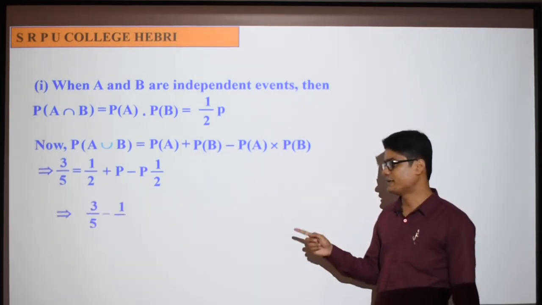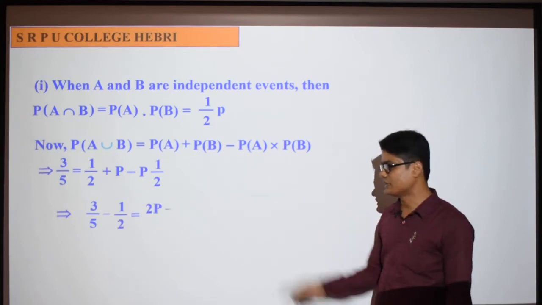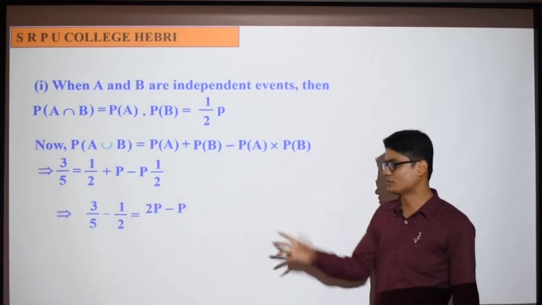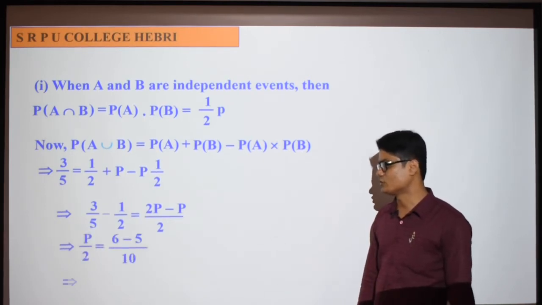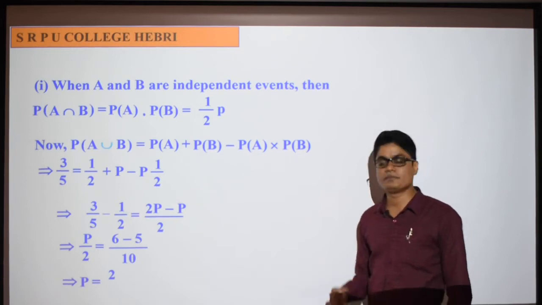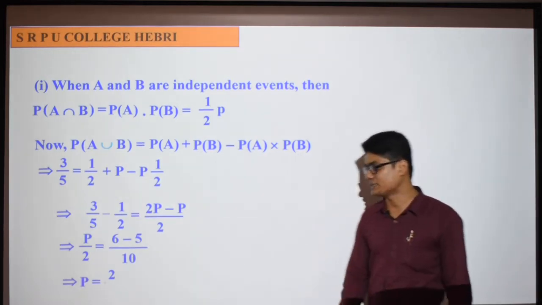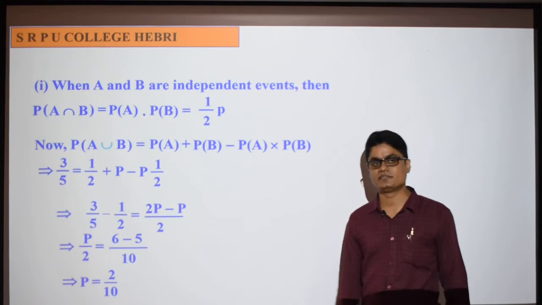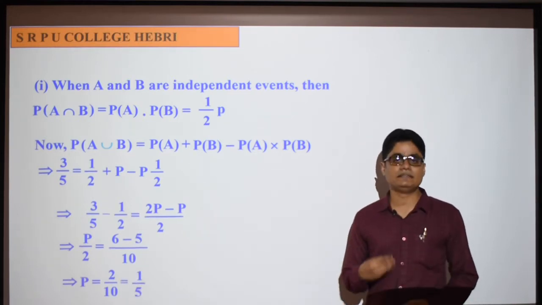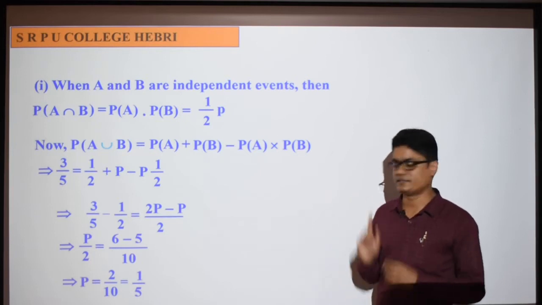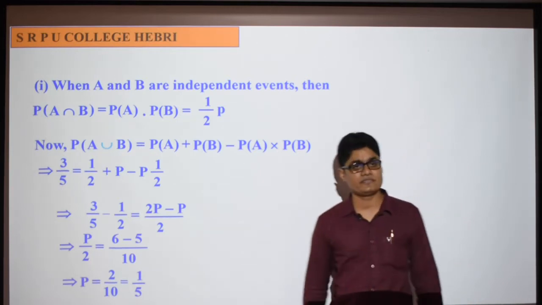So take the 3/5 and half on the left hand side, take P common, or take the LCM, one and the same: 2P minus P by 2. So on the left hand side, rearrange, and you will get P by 2 is equal to 1/10. If P by 2 is 1/10, what does P become? 2/10, which is also equal to 1/5. So when the two events are independent, under the given condition, the value of P is 1/5.